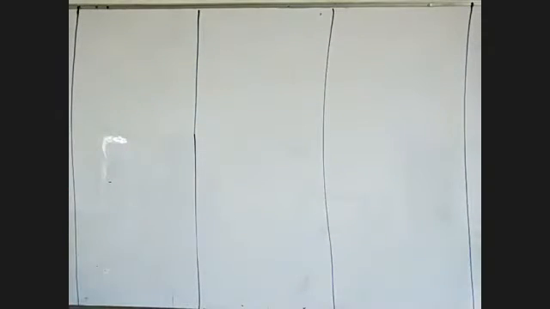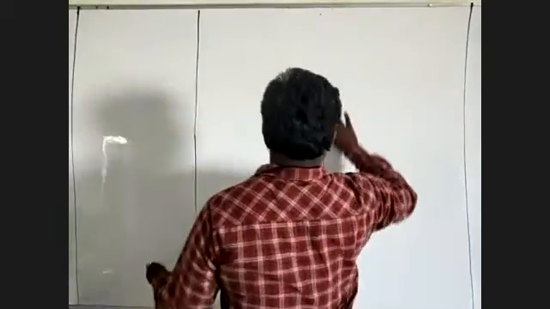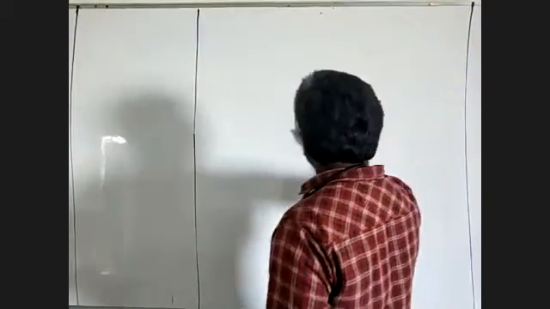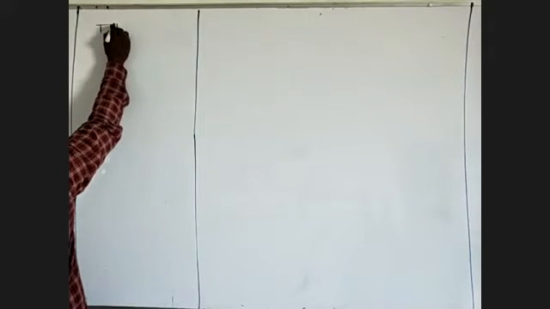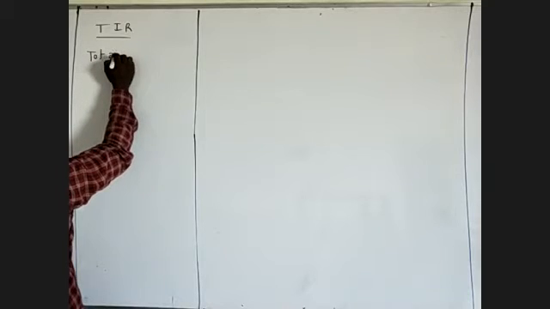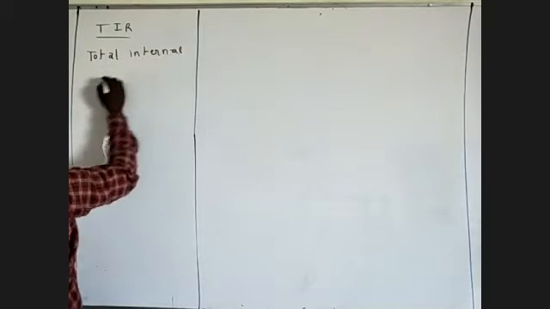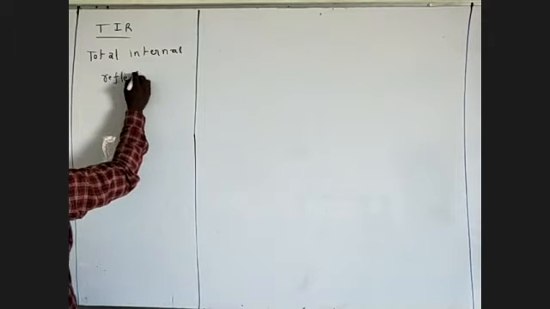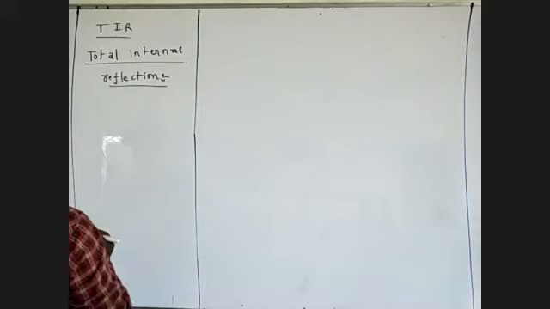Now we'll see total internal reflection. TIR means total internal reflection.